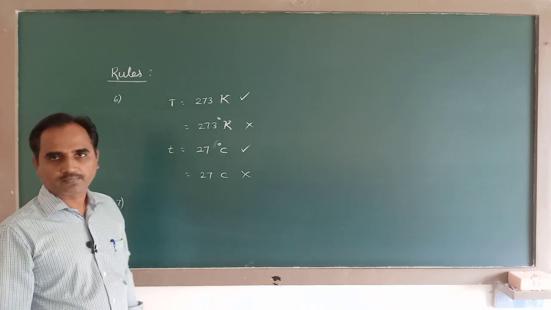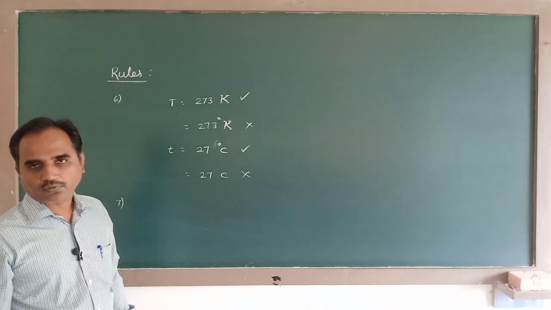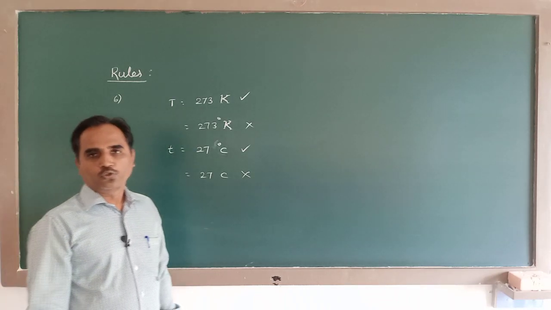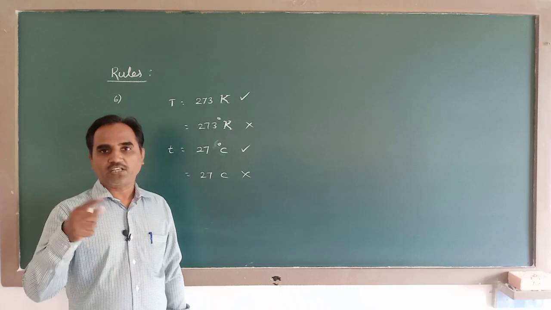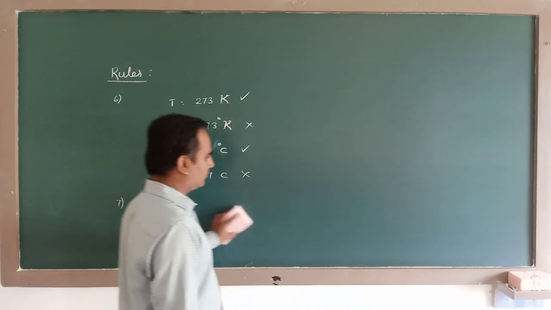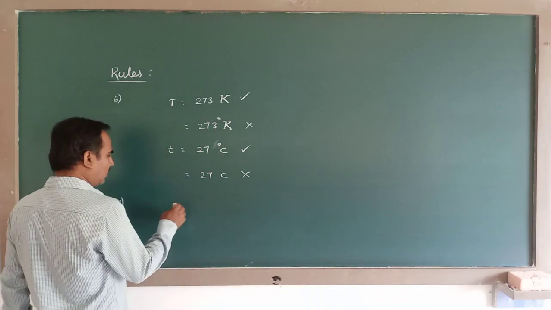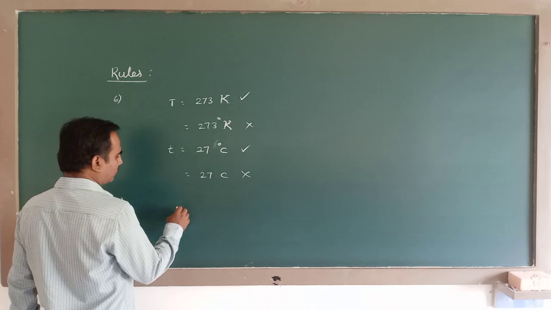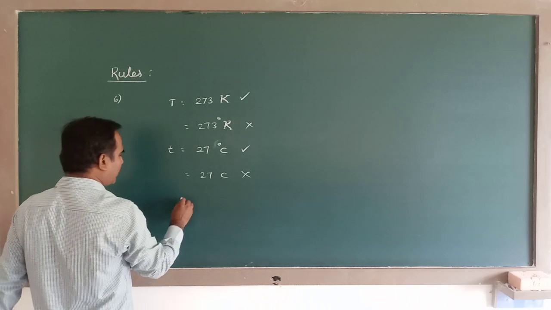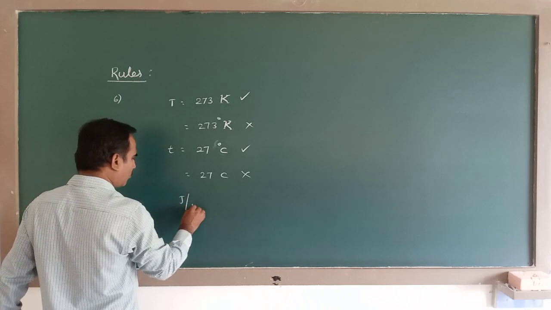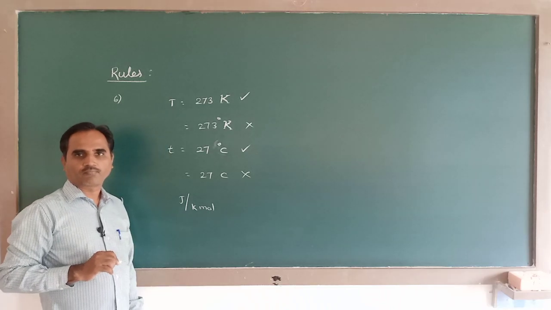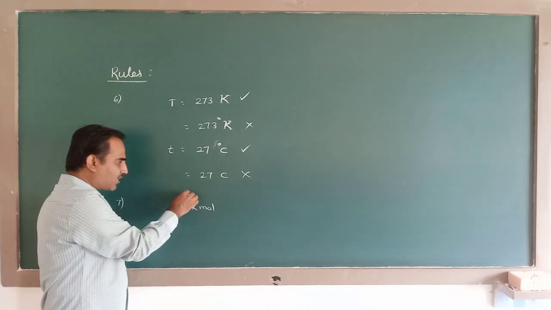The next rule is, in case of a derived unit, you should not use many solidus. For example, there is a unit like this. Specific heat, joule per mole Kelvin, we write it like this. So this is called slash or solidus.